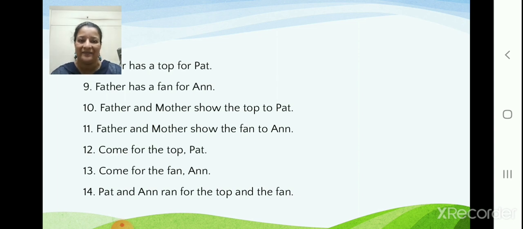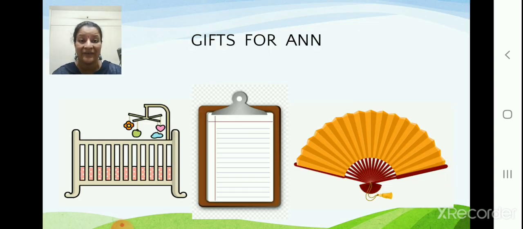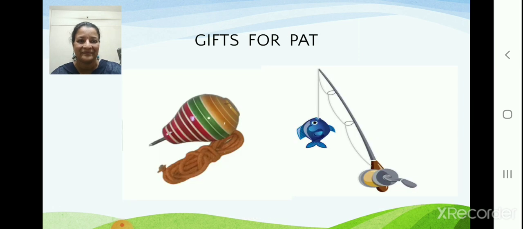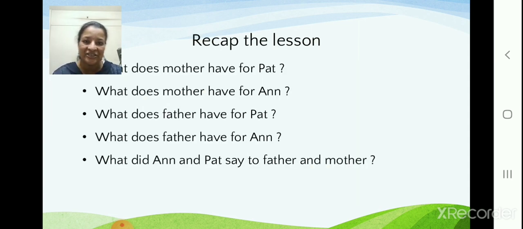Okay? Very good. Now here, we can see what gifts Ann got. She got a cot, a writing pad and a fan. These are the gifts for Ann. And what did Pat get? A top and a rod, fishing rod. Very good. Now, shall we recap the lesson?